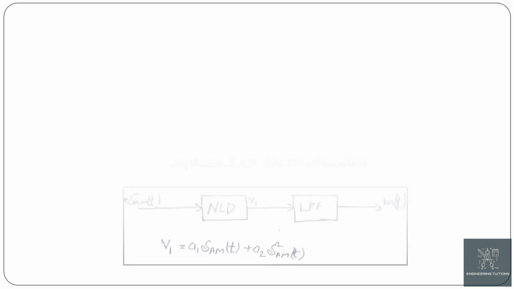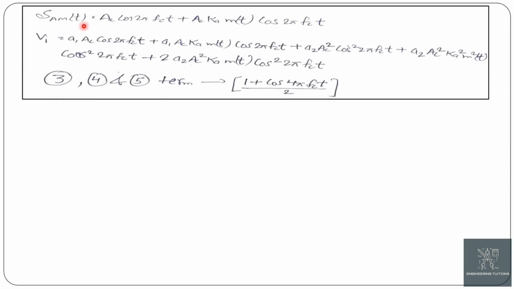Putting the value of s_AM(t), which is nothing but the basic equation of AM, we get V1 as A1 Ac cos 2 pi fct plus A1 Ac Ka m(t) cos 2 pi fct plus A2 Ac square cos square 2 pi fct plus A2 Ac square K square m(t) square cos square 2 pi fct plus twice of A2 Ac square K m(t) cos square 2 pi fct.